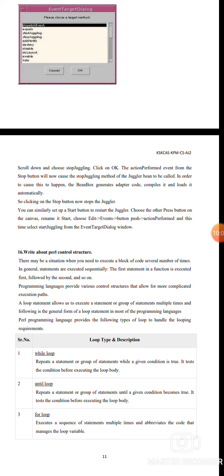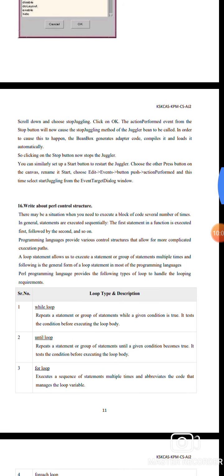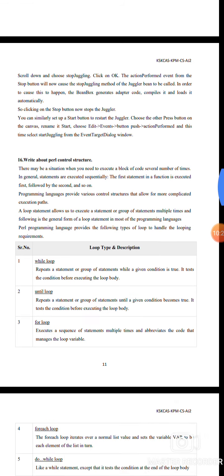When this happens, the beanbox generates the adapter code, compiles and loads it automatically. So click the stop button, and now the juggler stops. We can similarly use a start button to restart the juggler. Choose another press button and add it to the canvas. Rename it start. Choose edit, events, button push, action performed, and select start juggling from the event target dialog window.